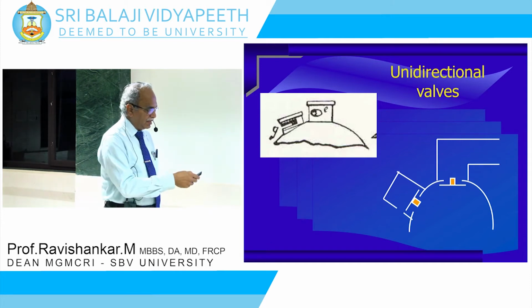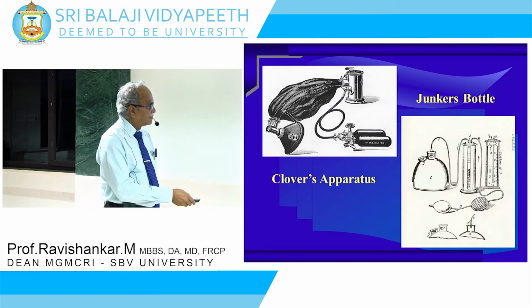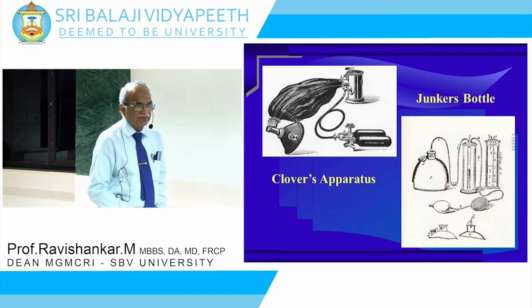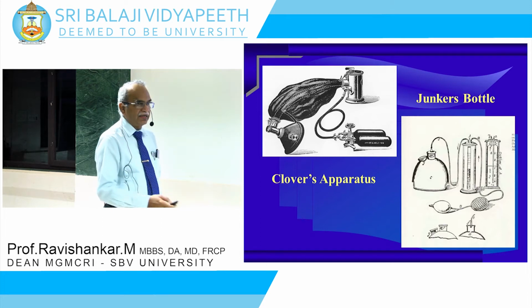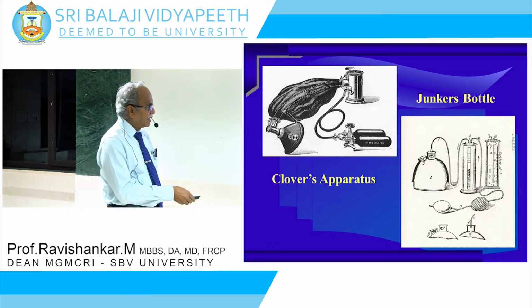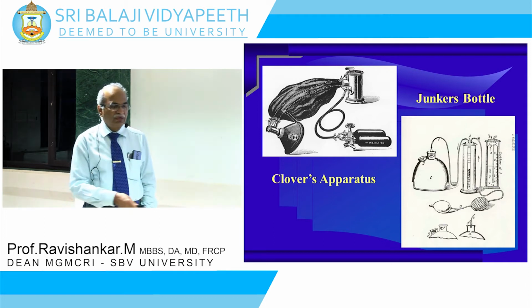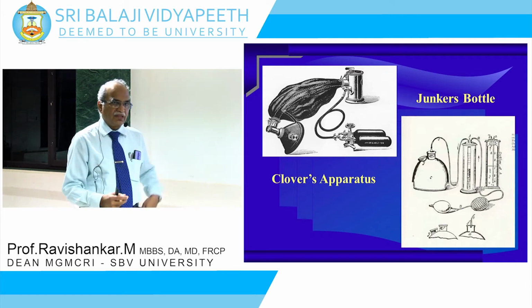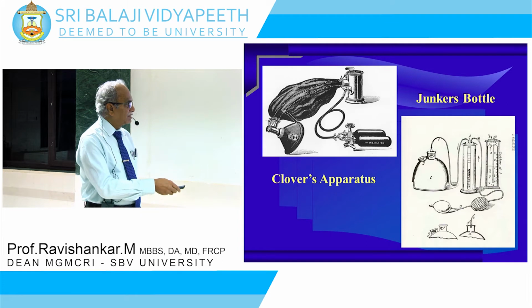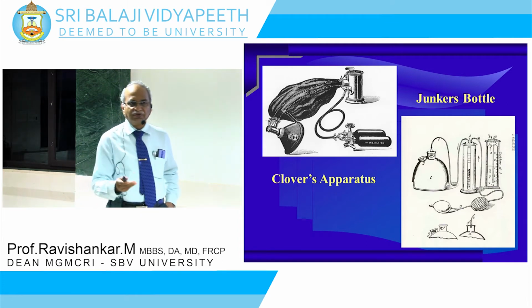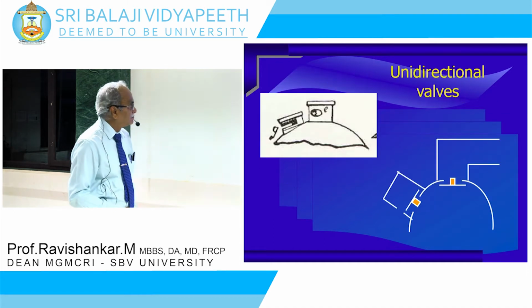That is the idea. And here you had a bulb, so that you squeeze the bulb for the air to go inside and go onto the patient's face. So when you press this, it will be a blast. So you had a reservoir here that will expand and then collapse slowly, allowing the continuous flow of air through this. When you squeeze here, it will be an intermittent flow, but because you have put in a reservoir here, that will expand and then it will collapse slowly. So that will give a continuous flow of air into this apparatus, and the flow onto the patient's face will be continuous and not intermittent blasts of the anesthetic. Okay, that is how these things were designed.